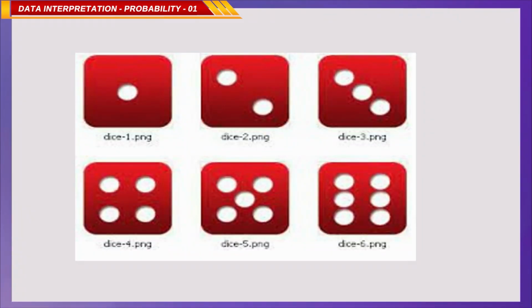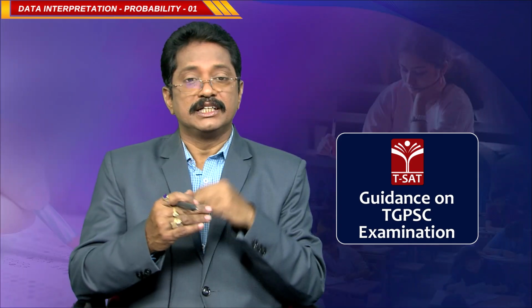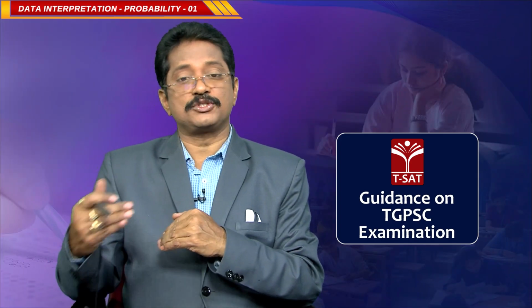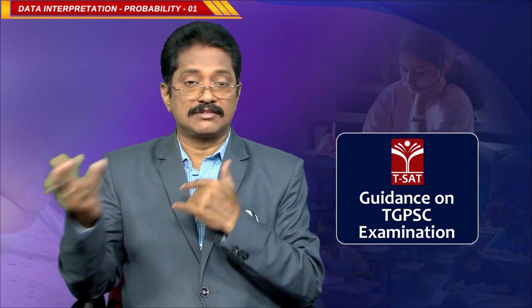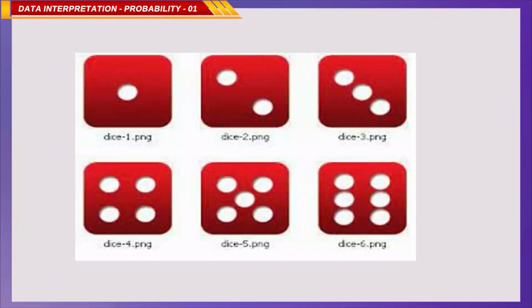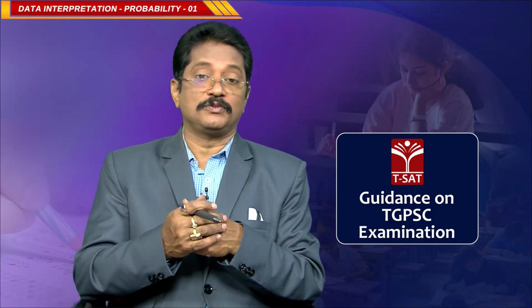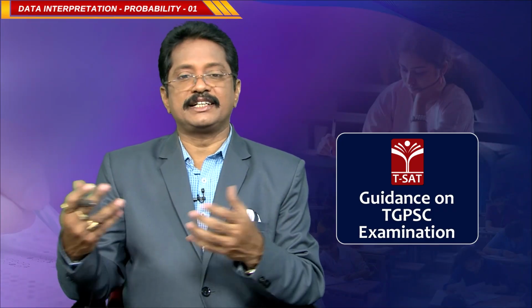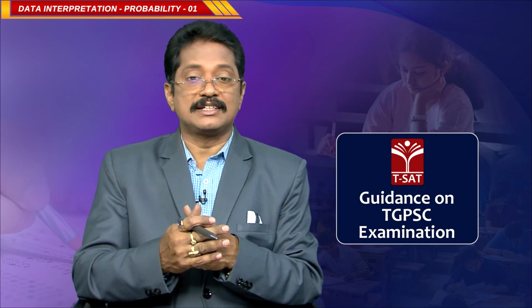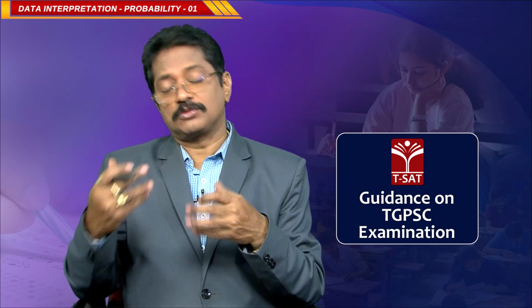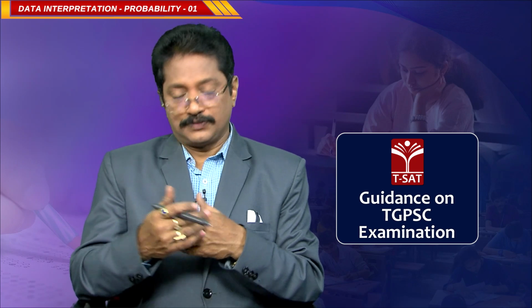Dice. A dice is a cube. It has 6 faces. In one face we have 1 dot, another face 2 dots, third face 3 dots, fourth face 4 dots, fifth face 5 dots, and sixth face 6 dots. Correct? Generally we use this dice in snake and ladder, in Ludo game, and in various games. When the dice is rolled, there are beautiful questions, and we will discuss all these things.